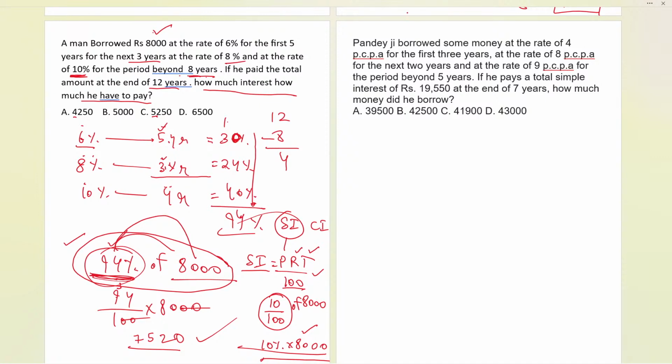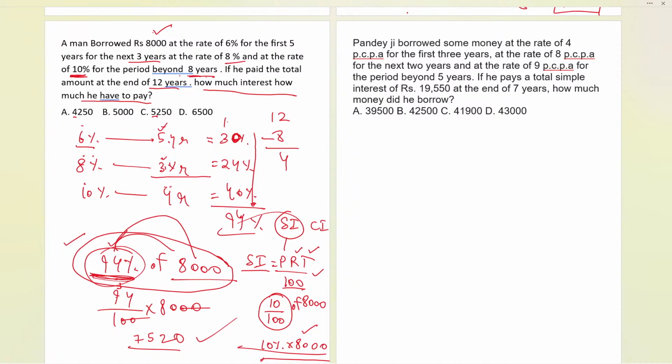Second question, try it, 1 minute to go. It is also a similar kind of question. You just have to think a little bit about it. And PCPA means percentage per annum.